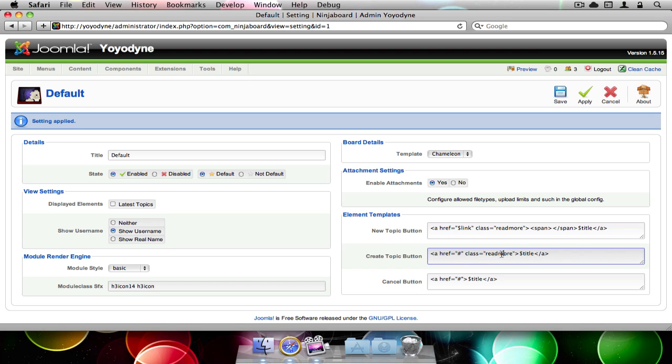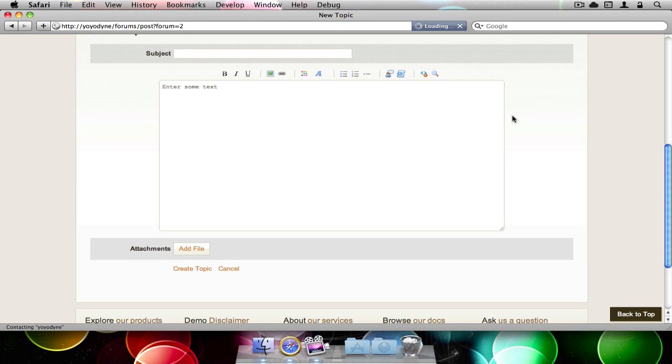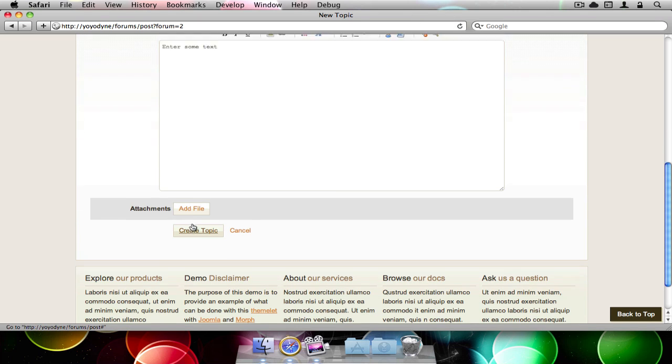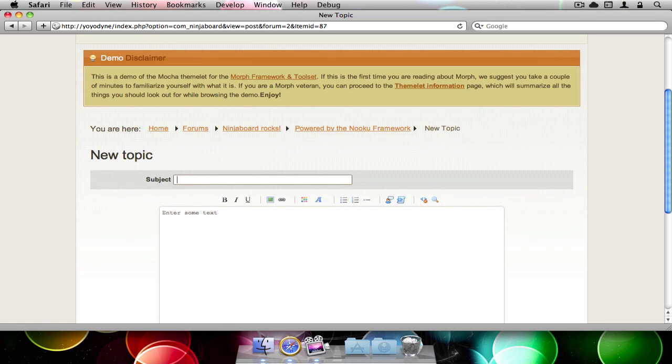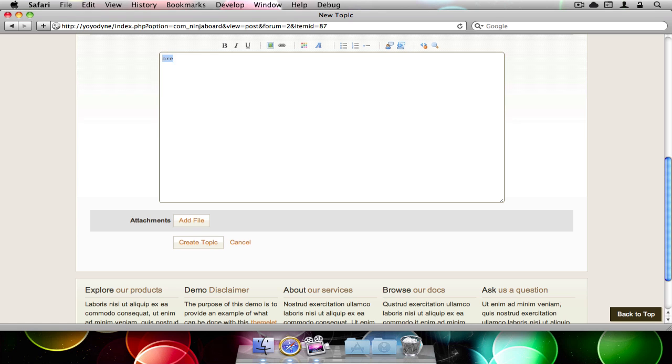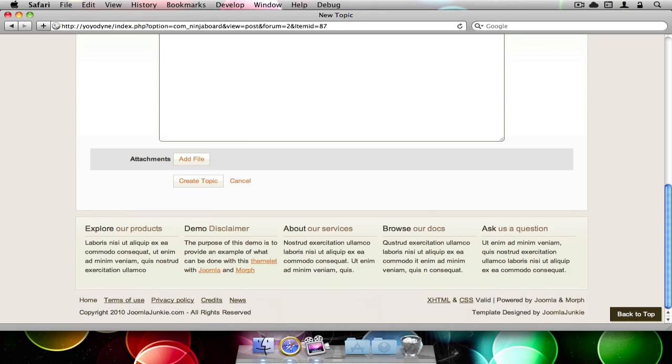And then let's change from read more to button and hit apply. You'll then notice that it takes on the same styling as the template, so it looks like an actual button. Then if I create a topic, just a dummy topic, like that,